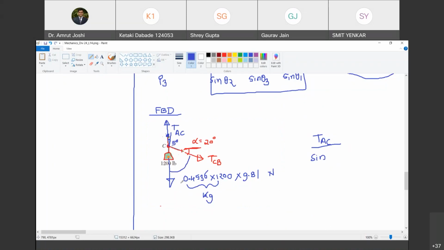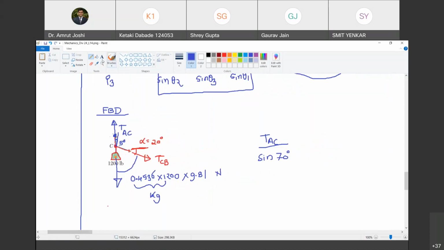If the angle TCB makes with the horizontal is 20 degrees, then what will be the angle it makes with the 200 pound force, which is vertical? 70. Yes. So it is TAC upon sine 70 degree. Are you with me? Yes, sir.